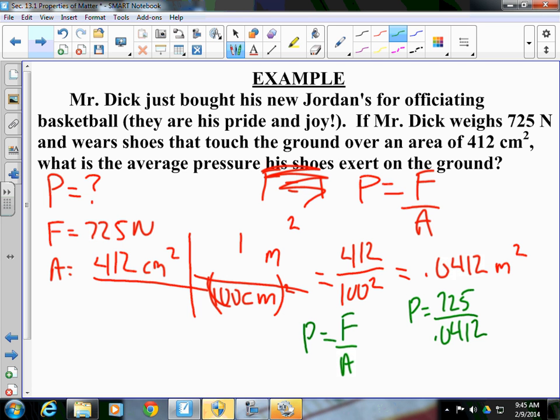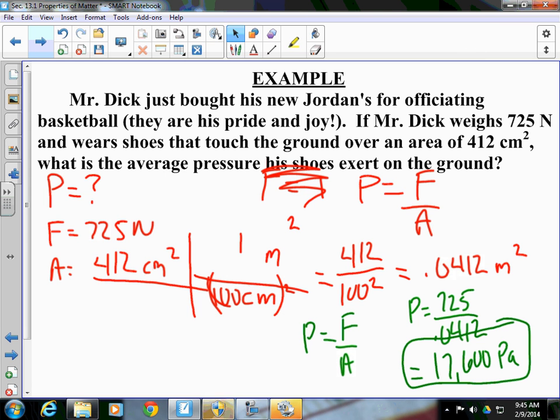So if you take 725 and you divide it by 0.0412, your answer ends up being, with 3 sig figs, 17,600 pascals. If you have questions on the conversion of area from centimeters squared to meters squared, we can talk about that in class. You just remember you have to really square everything. All right, so that is pressure.